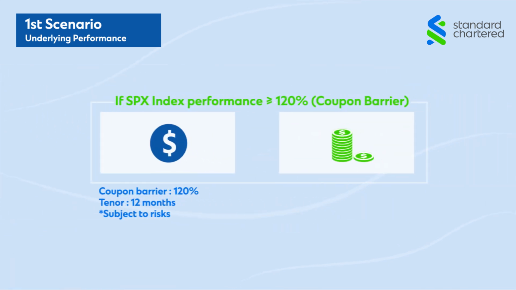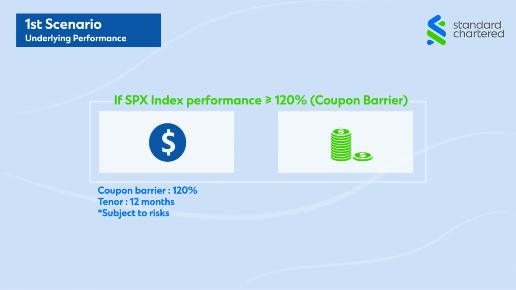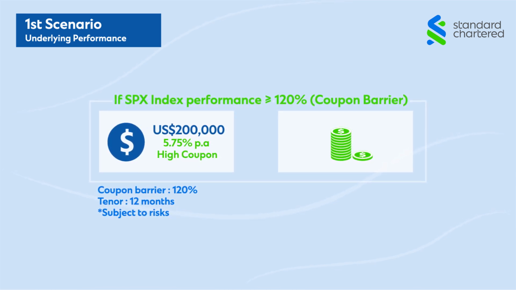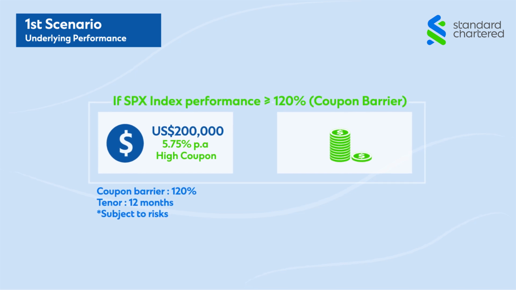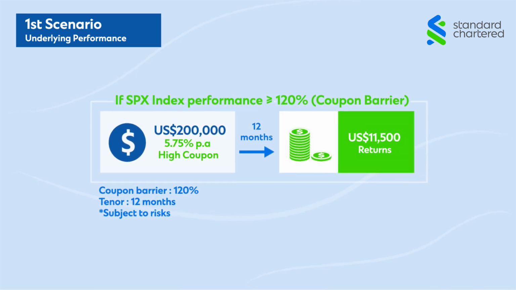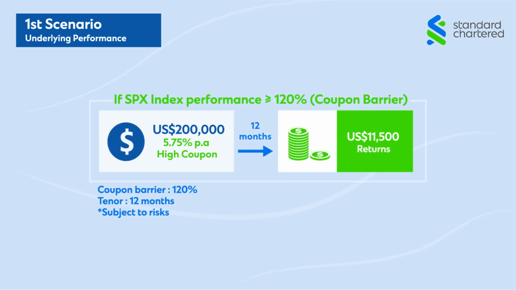If the performance of the underlying asset is more than or equals to the coupon barrier on the valuation date, the coupon amount equals the high coupon and offers a return of 5.75% per annum. Mr. Ng will receive $11,500 in addition to the principal amount if the note is held to maturity.